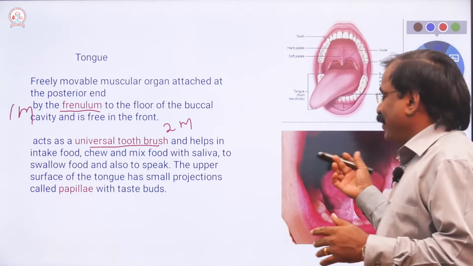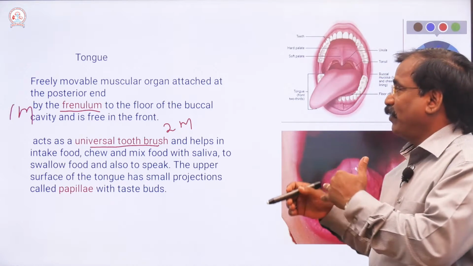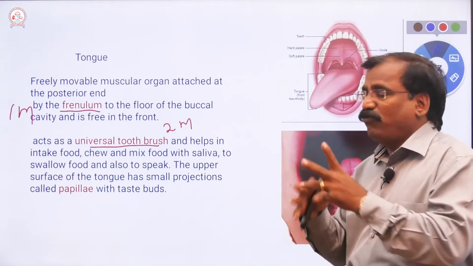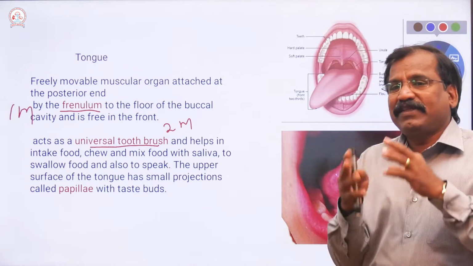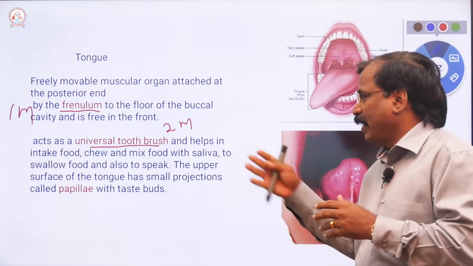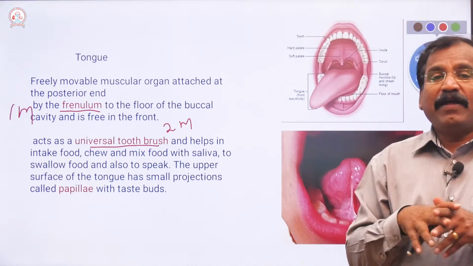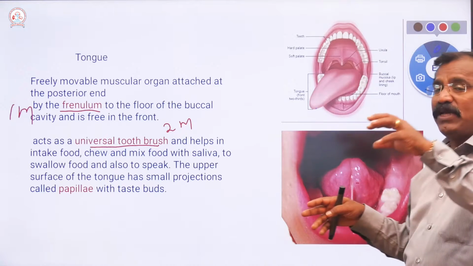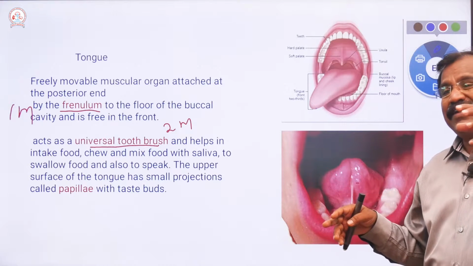Since it contains papillae, it is a muscular organ meant for mixing the food with the saliva. Also speaking. Apart from mixing and speaking, it is also the organ of taste.